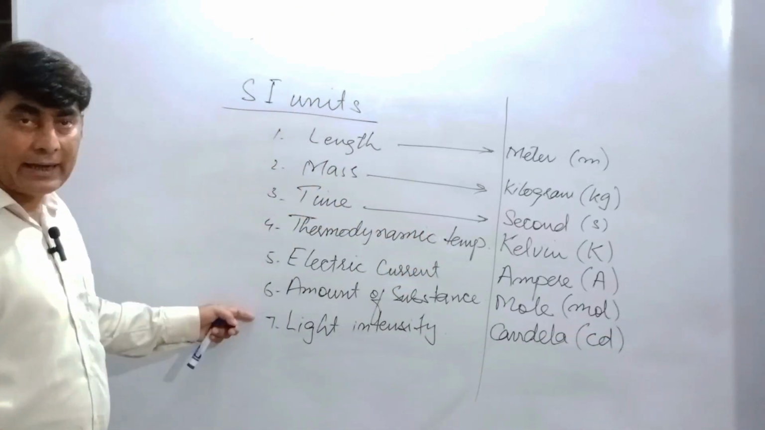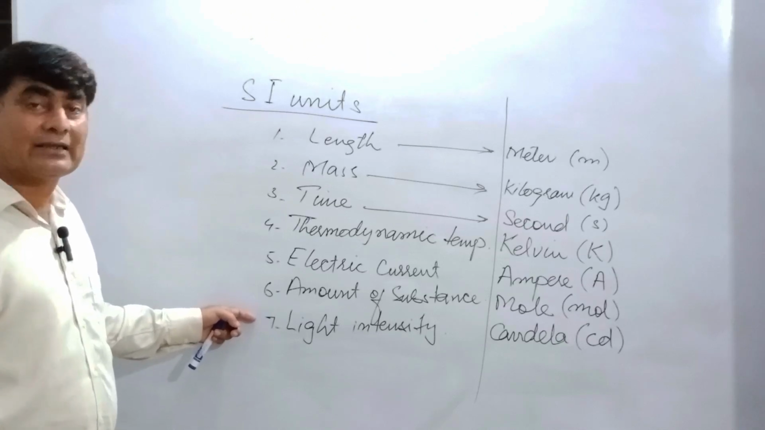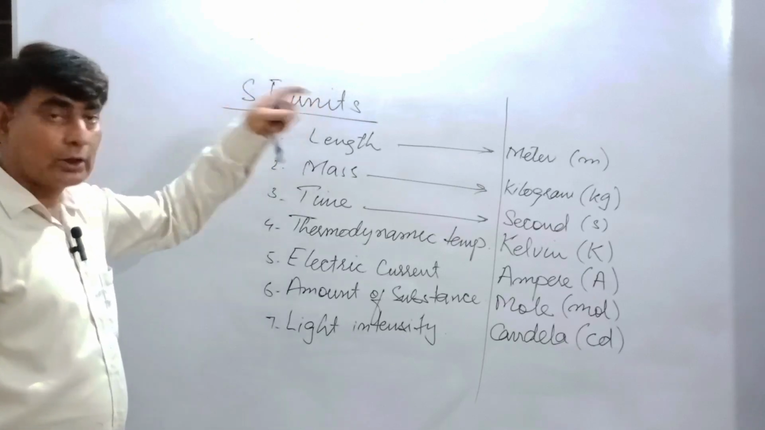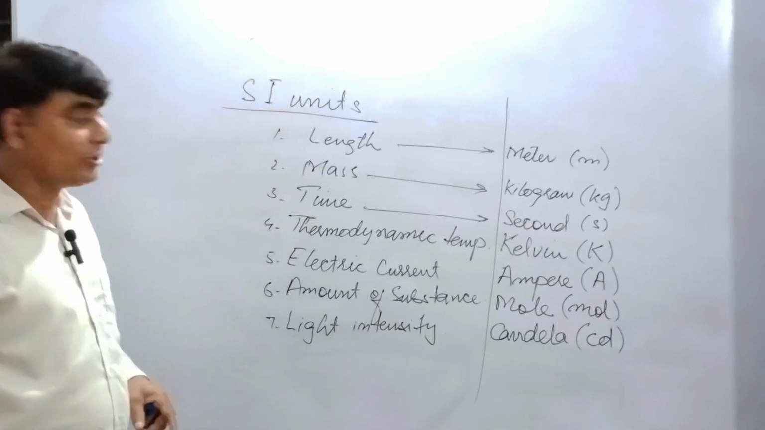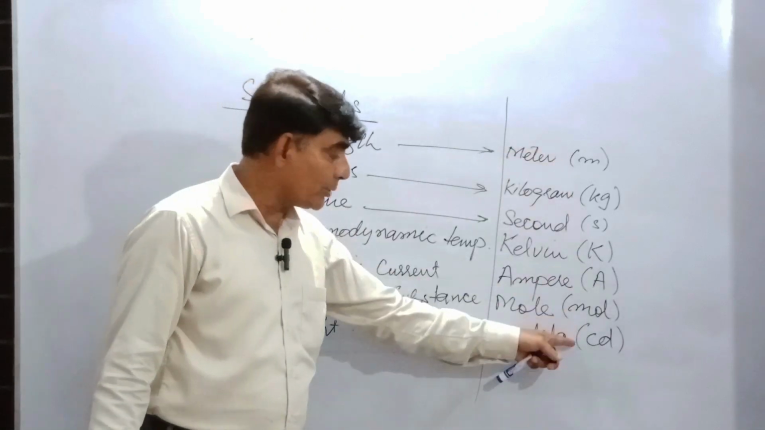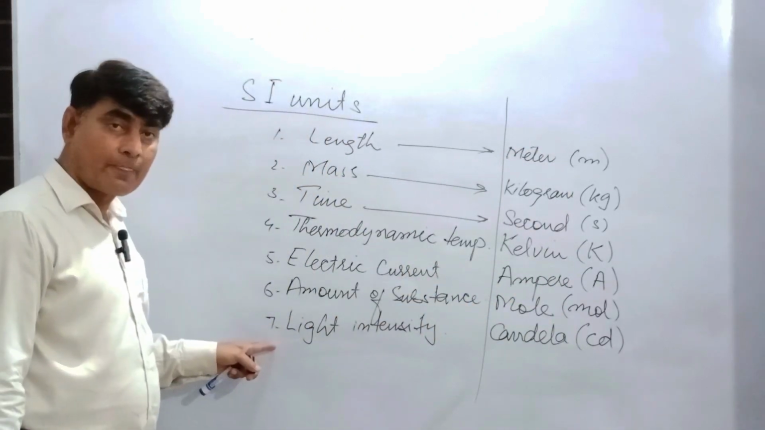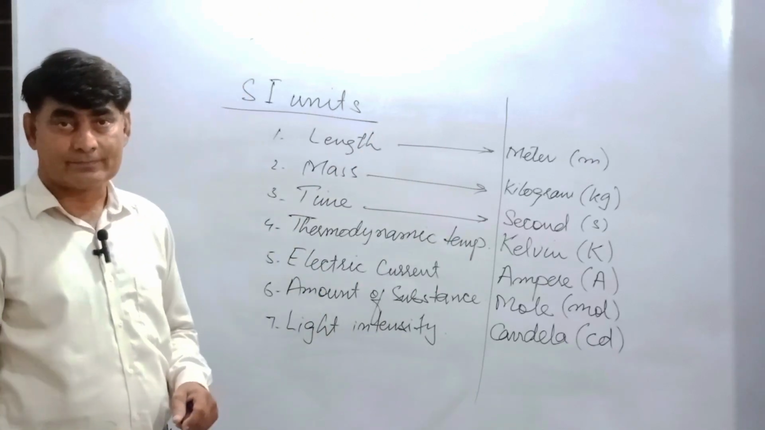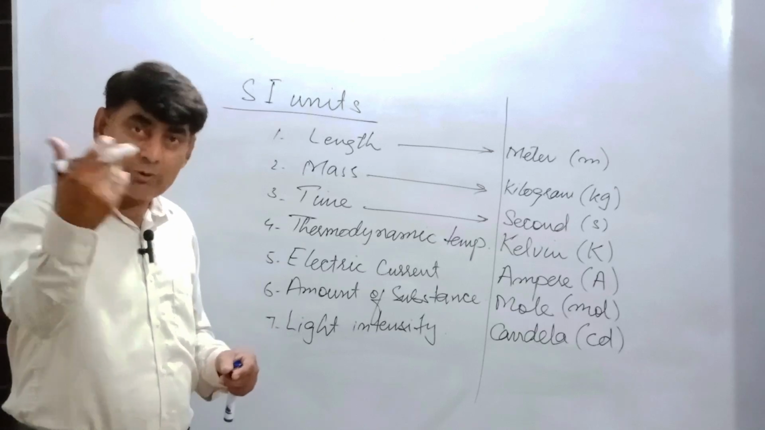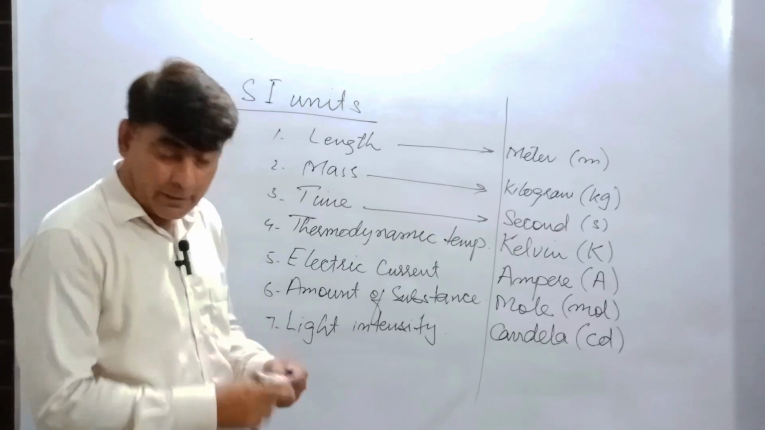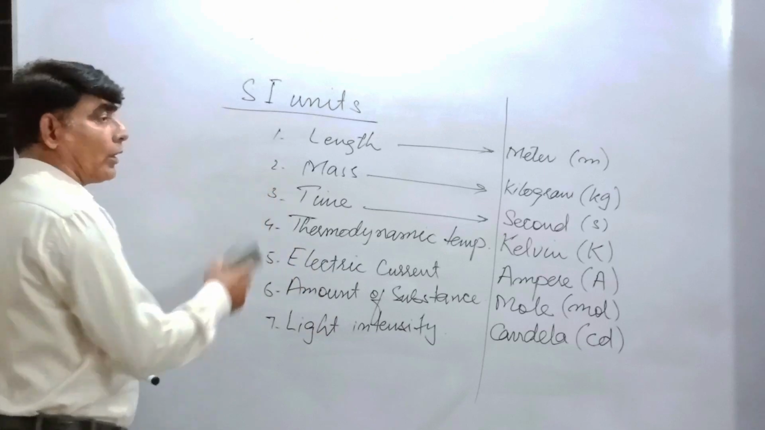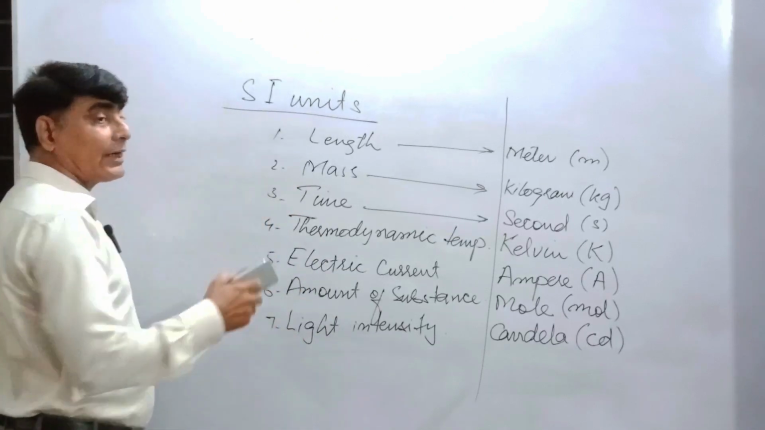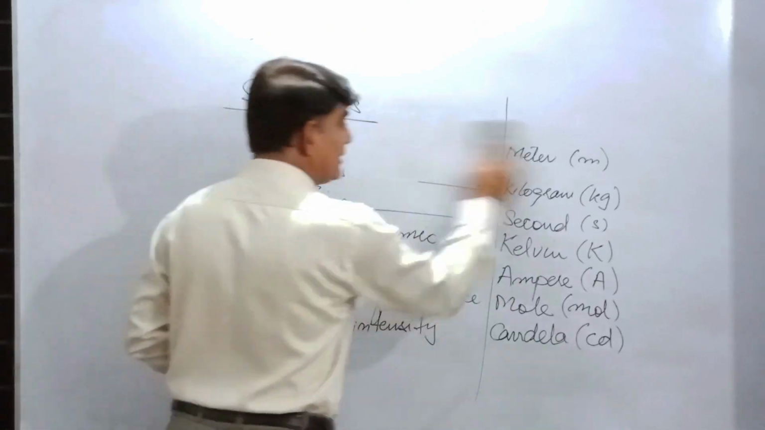So these are the 7 fundamental or base units assigned by the scientists after 1960, with the name SI units, System International Units. These are the fundamental quantities assigned by the scientists. Now by the process of simple multiplication and division, we can find derived quantities. Now what are the derived units in the same system of units?